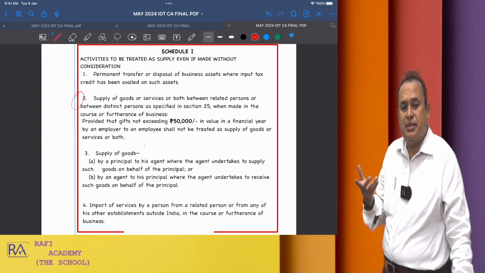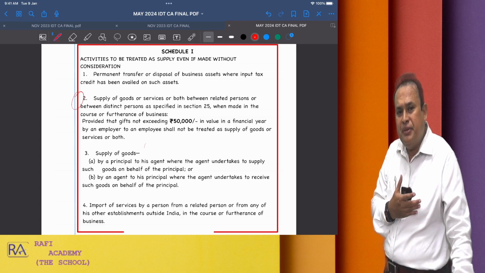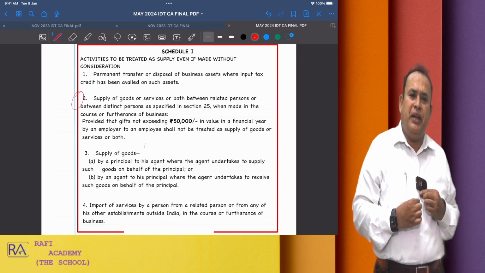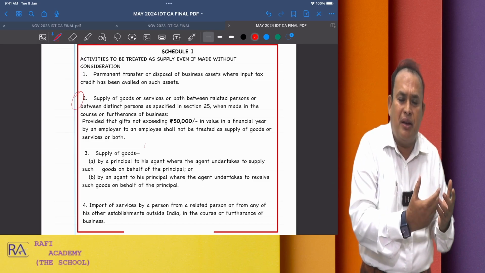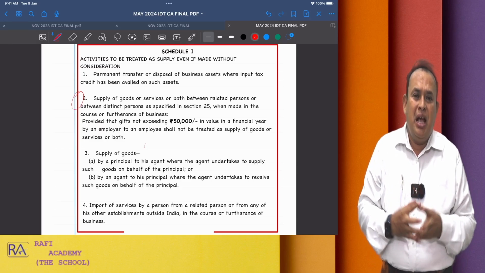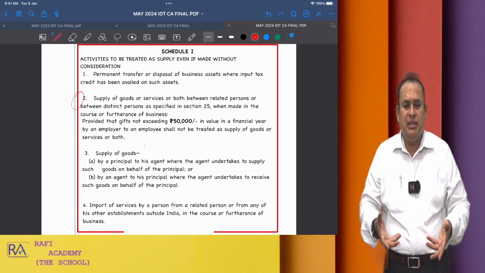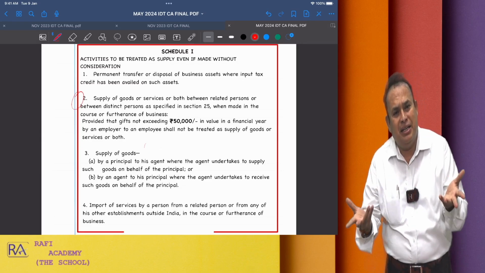Related persons, who are they? Husband and wife. Example, Mr. Rafi and Mrs. Rafi, spouses, we both are related parties. Our children, whether they depend on us or not, is immaterial.